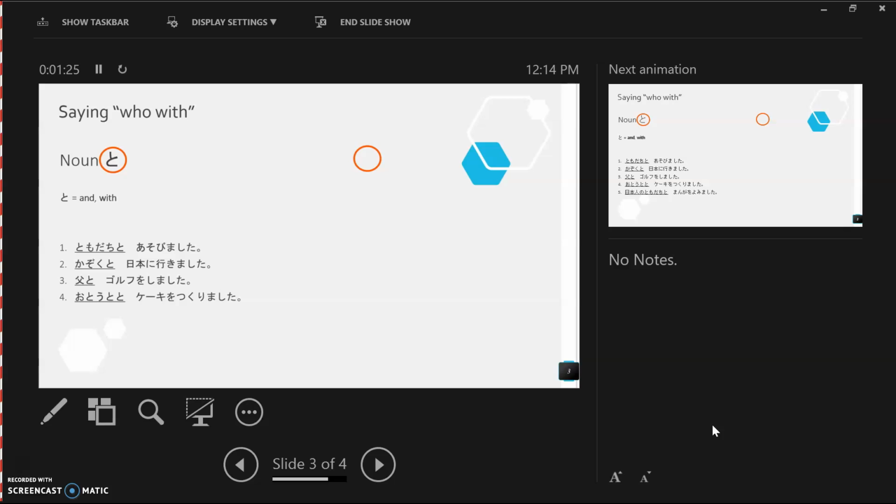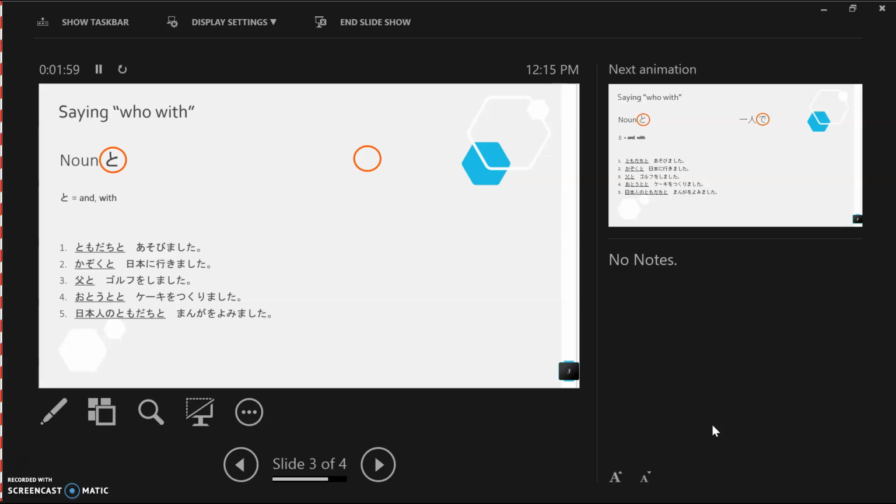Excellent. Okay, number 4. 弟とケーキを作りました. 作りました is a new vocab. It is "made". That's right. So you made a cake with your younger brother. Alright, number 5. What did you do and with whom? 日本人の友達と漫画を読みました. You read a manga with a Japanese friend.